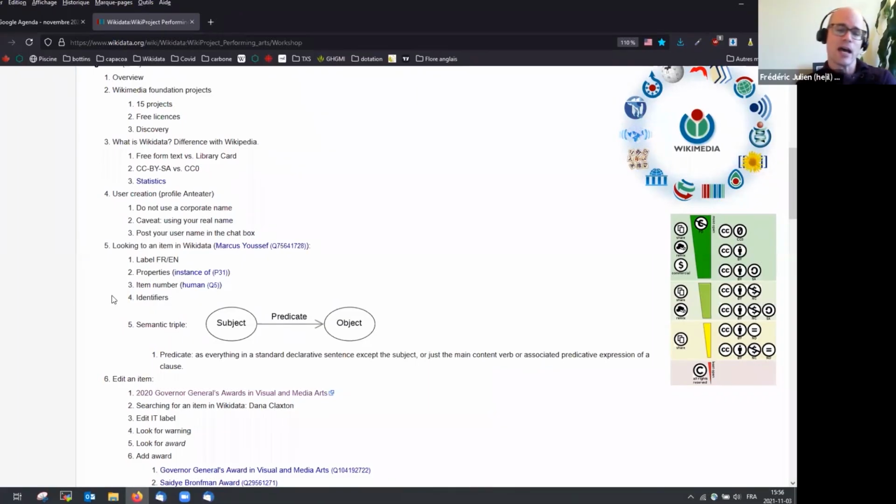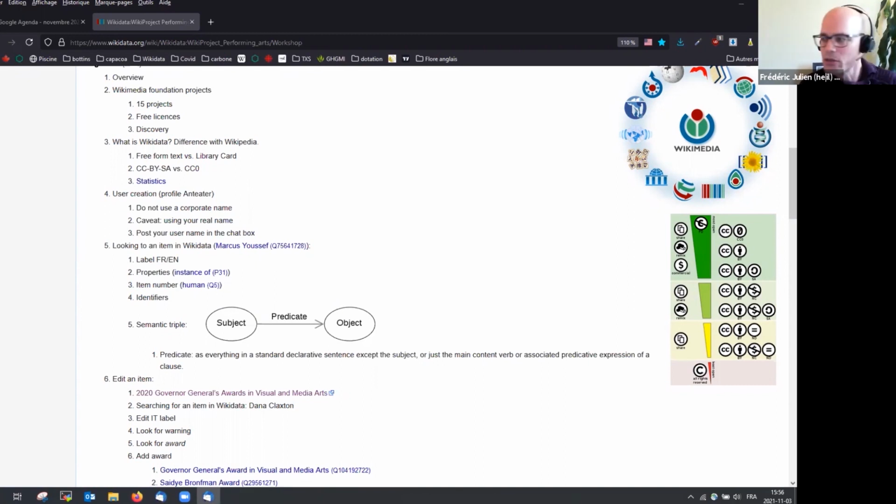There are a number of reasons. Discoverability is one thing, absolutely. But Wikidata can serve a bunch of other purposes. Right now, in the performing arts sector, we don't have an equivalent to the IMDb.